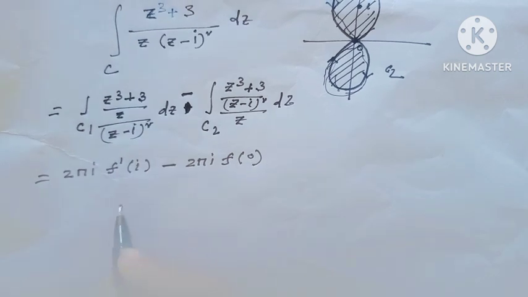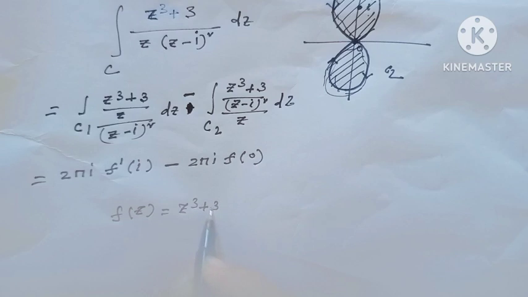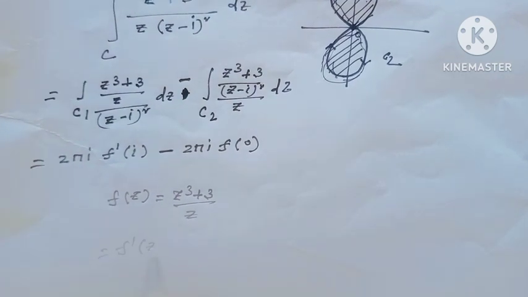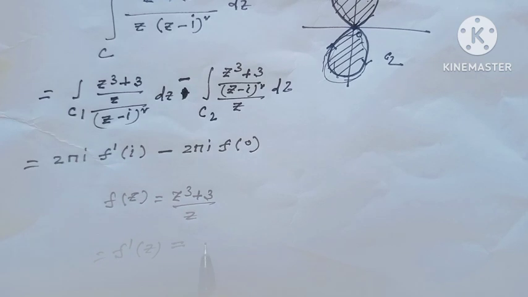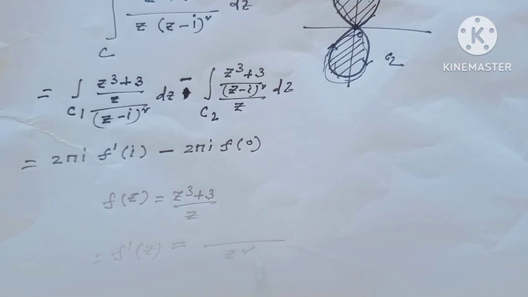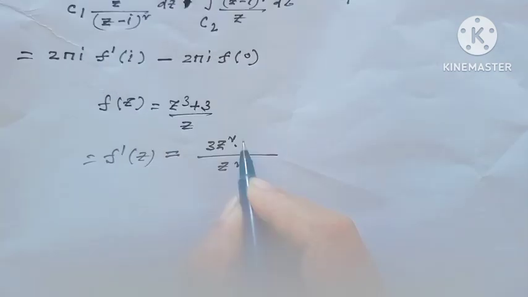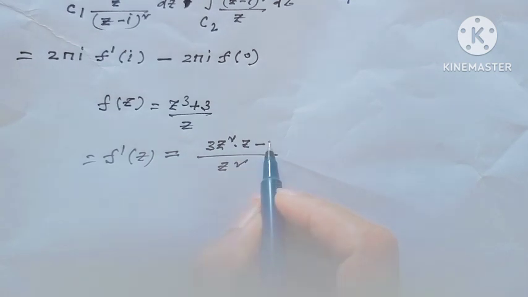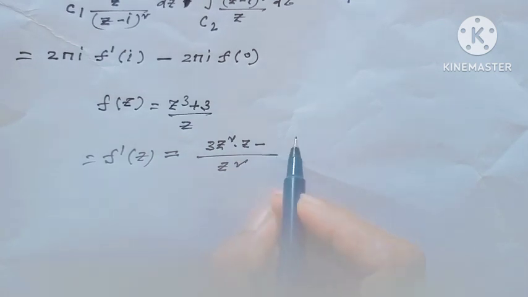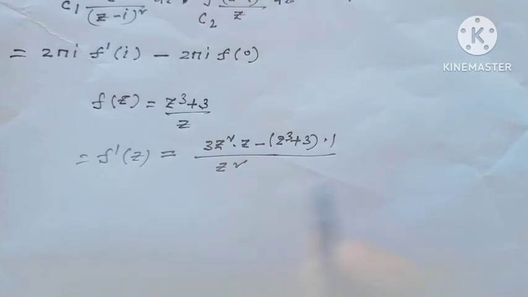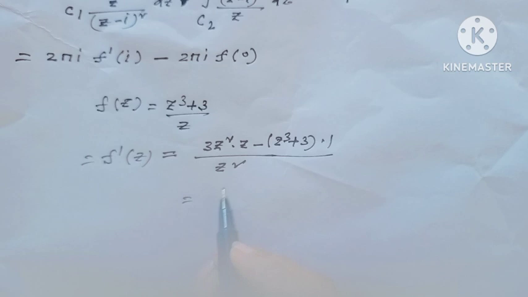Here f(z) equals (z cube plus 3) over z, and f dash z equals 3z square times z minus (z cube plus 3) times 1, over z square.